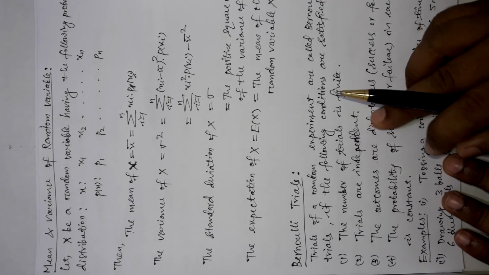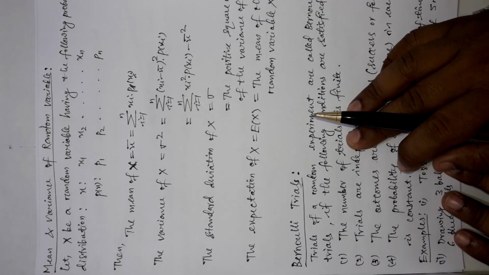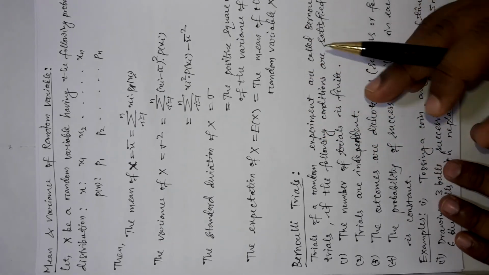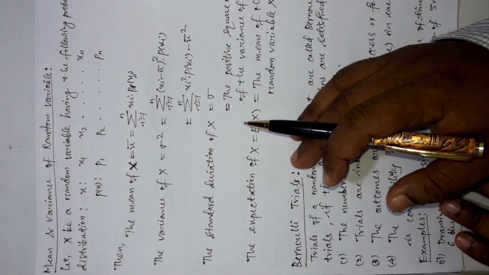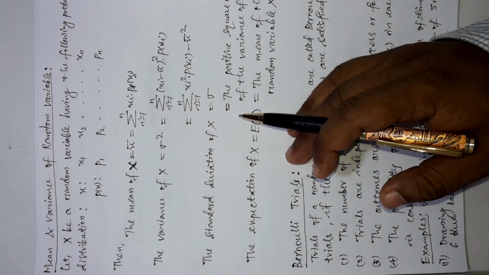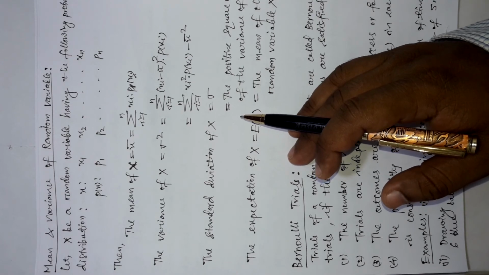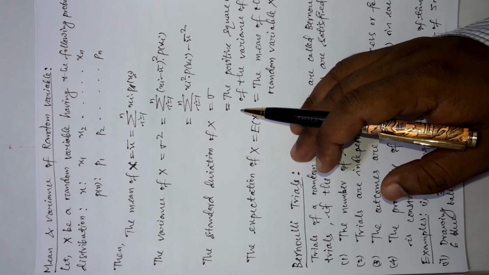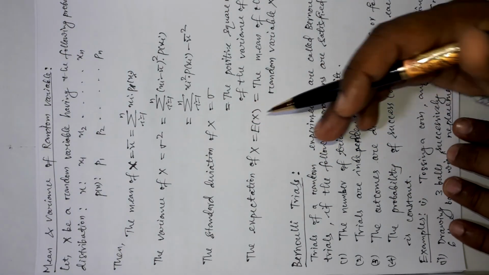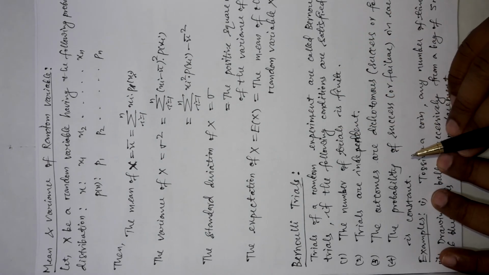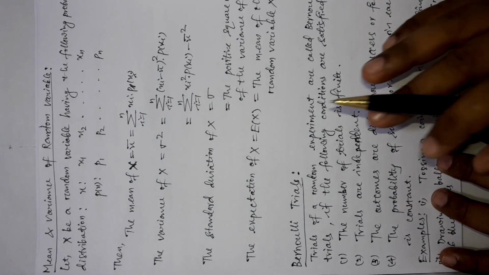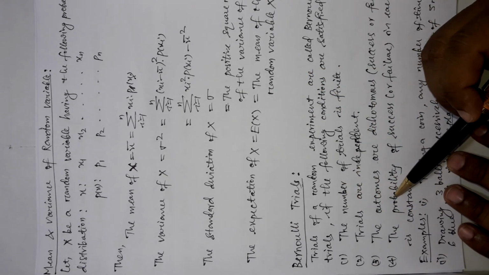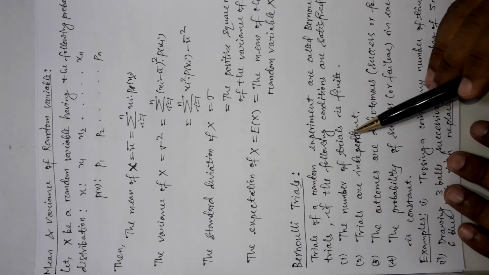That means it is always a problem with replacement, meaning we are always putting the object or ball or cards again in the bundle or in the basket from where we have drawn previously to make the sample size as it was before. So in this way the chances of getting the success and failure in each trial will remain constant. So if these four conditions, as I told you, are satisfied, then that type of trial is called a Bernoulli's trial.